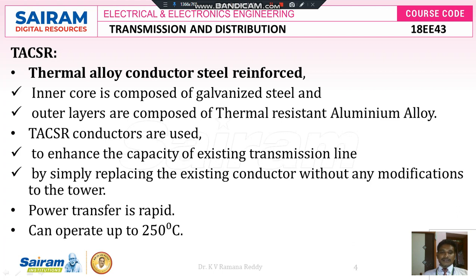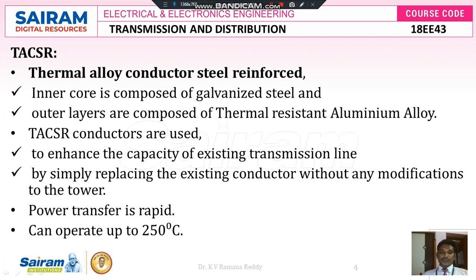The outer layers are composed of thermal resistant aluminum alloy conductors. Therefore, TACSR conductors are used to enhance the capacity of existing transmission lines. For example, existing lines like ACSR and AAC conductors can be replaced by TACSR conductors, which have galvanized steel for high tensile strength or high mechanical strength.